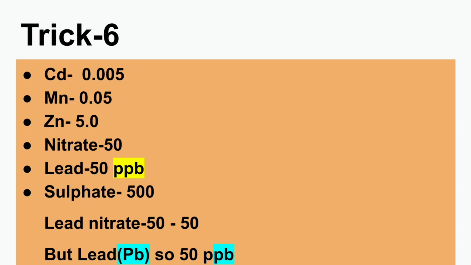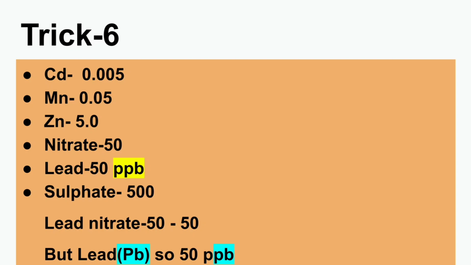So cadmium, then comes manganese. So cadmanzan. This is how I remembered it. Cadmanzan. So cadmium 0.005, Mn you have 0.05. Zinc is 5.0. Just remember one thing, that 0.5 doesn't exist over here. You have 0.005, 0.05, then 5.0.